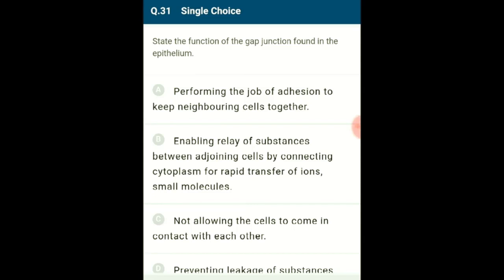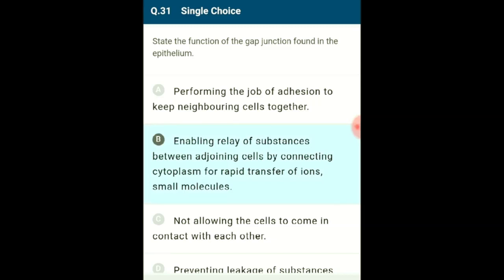They support to prevent any leaks of material which is not required across the tissue and also in a way keep cells separate. Second one is adhering junctions. As the name suggests, they do the job of adhesion between the cells, keeping them together. Third one is gap junctions. They are found in epithelial tissues and provide transport of materials such as ion transport, small molecules, water, etc. between adjacent cells. So the answer for this question is option B,